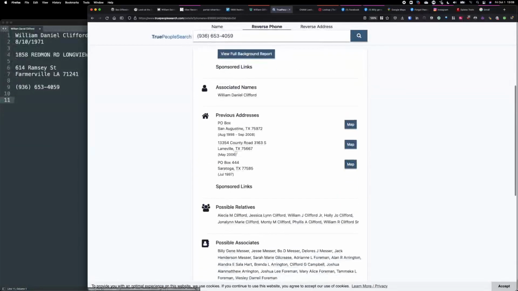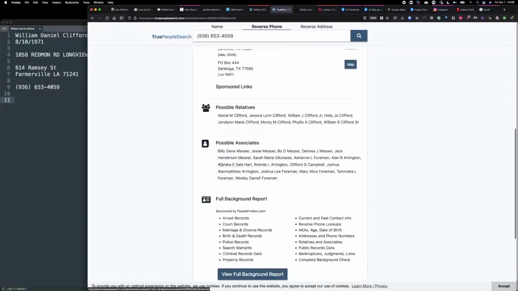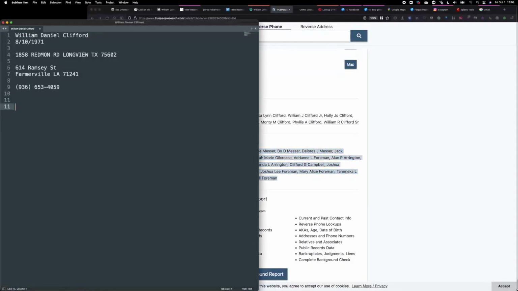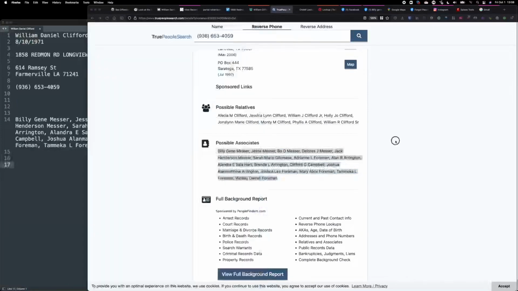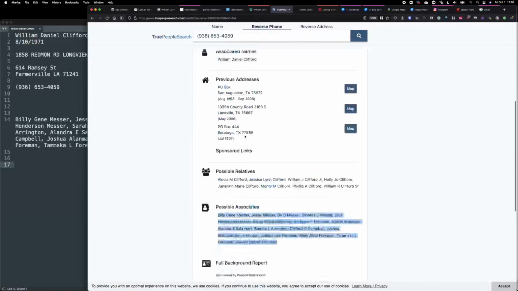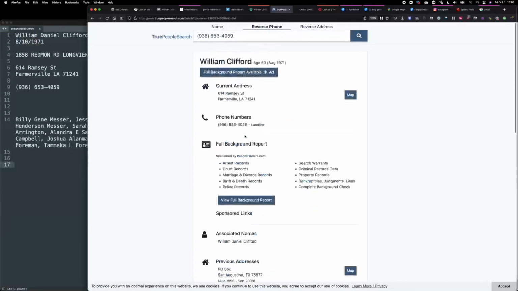Previous addresses are useful, Laneville, Saratoga. I note down all these things, and I note down possible associates. These people will help me pivot even further through relatives. I can find much more, and I've done a bit of search on this. I can't find a real phone number or an email address or anything else. Maybe he's just not online as much. I take the address, the phone number I have. This would be my next pivot point.